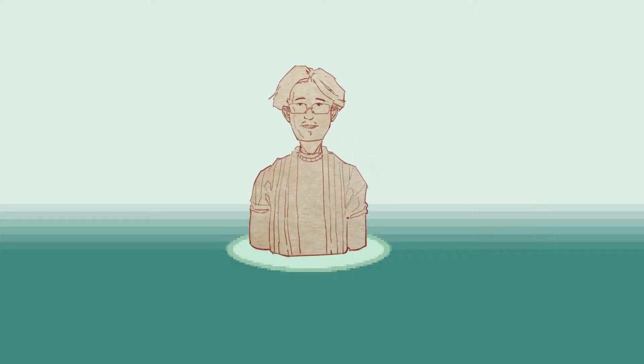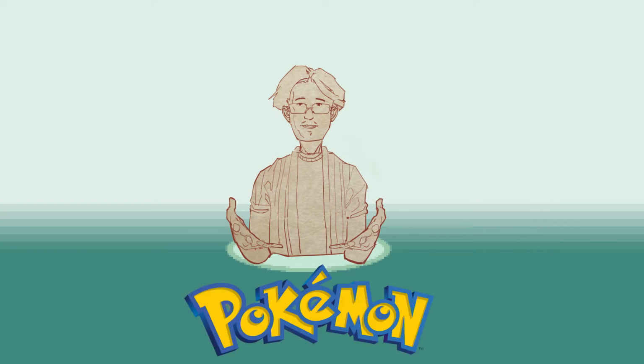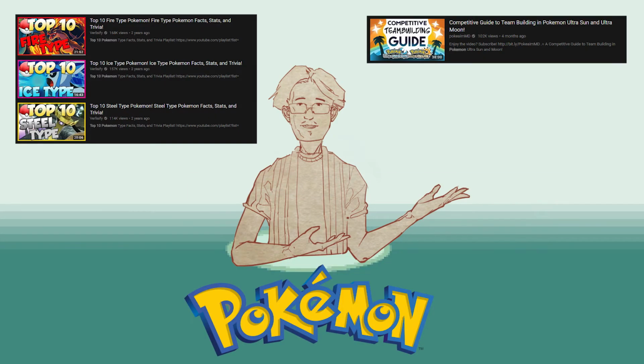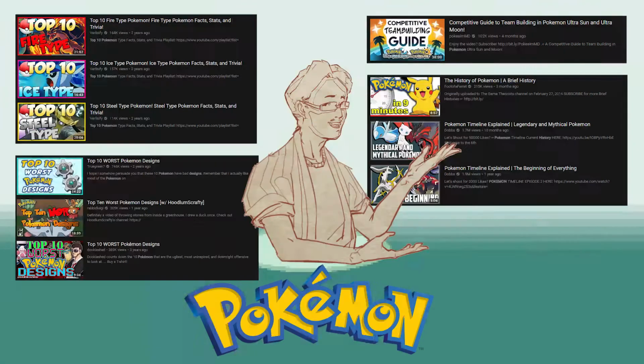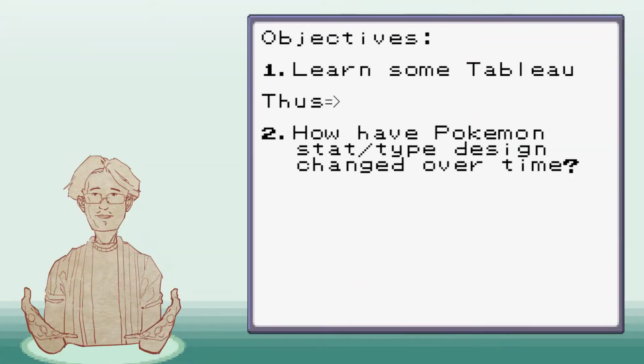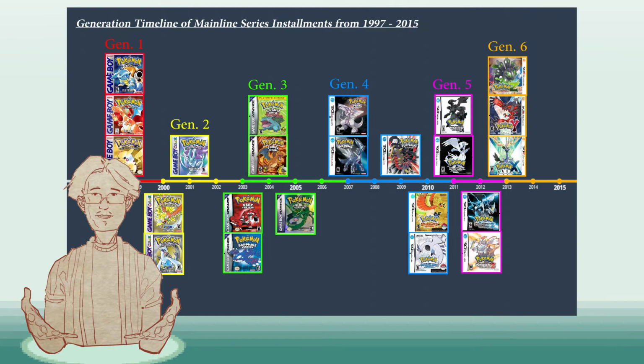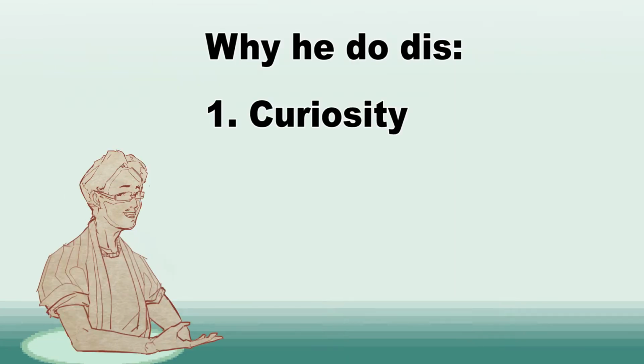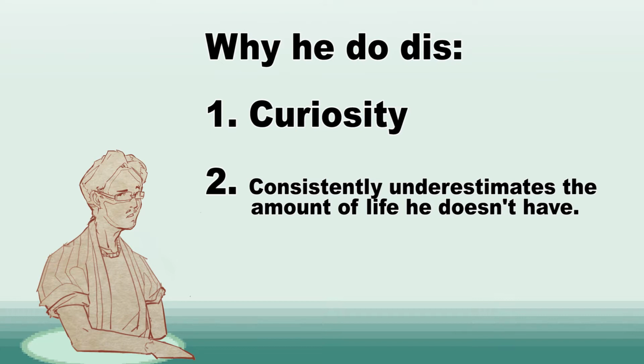I've seen a lot of popular channels evaluate Pokemon in a series of top 10 lists, how they fit into the meta, a history of its games, and even just an art style. Well, I decided to do something a little different and take a look at how Pokemon type and stat design has evolved over 20 years of games. Mainly to save my own curiosity and because I consistently underestimate the amount of life I don't have.